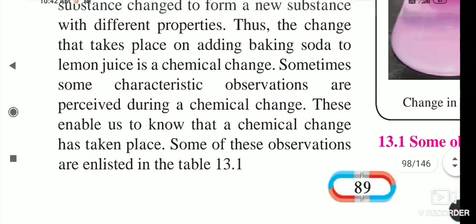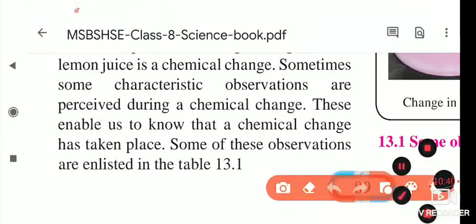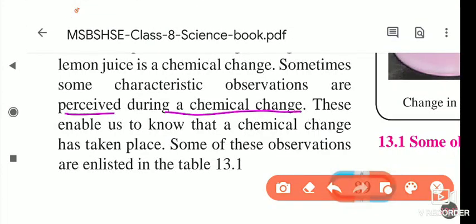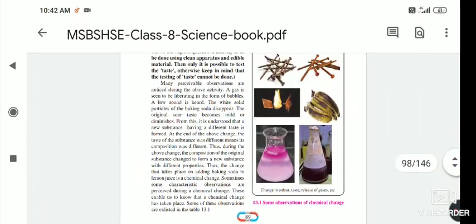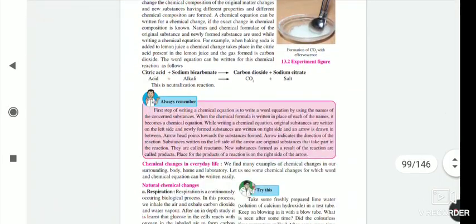Sometimes some characteristic observations are perceived during a chemical change, which help us know that a chemical change has taken place. Some of these observations are listed in table 13.1, on page number 13.1.